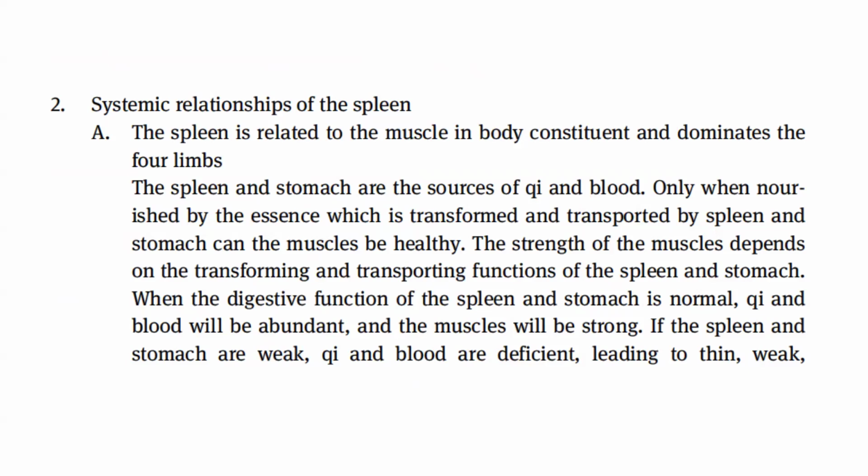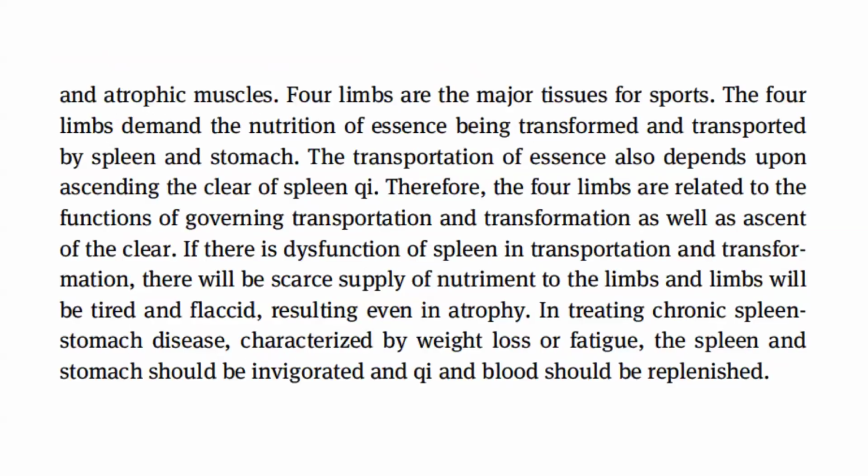The spleen and stomach are the sources of qi and blood. Only when nourished by the essence, which is transformed and transported by spleen and stomach, can the muscles be healthy. The strength of the muscles depends on the transforming and transporting functions of the spleen and stomach. When the digestive function of the spleen and stomach is normal, qi and blood will be abundant and the muscles will be strong. If the spleen and stomach are weak, qi and blood are deficient, leading to thin, weak, and atrophic muscles.